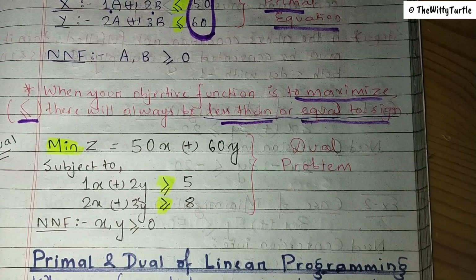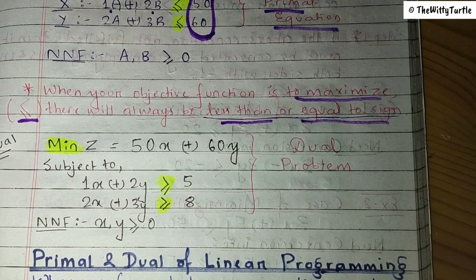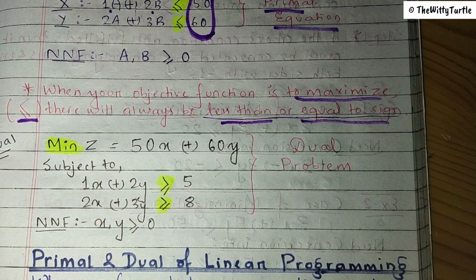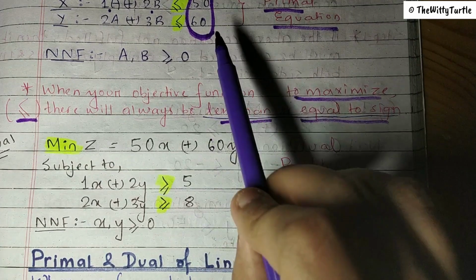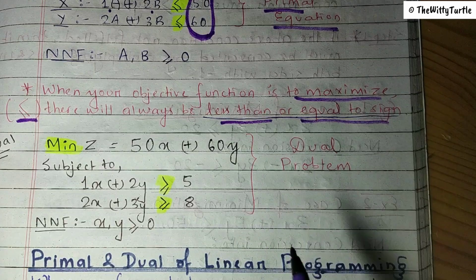We have to focus on the second way. I said at the start of the class that we have two ways: either we can increase our revenue or we can decrease the cost. Both ways we are going to get more profit, right? So this is the primal equation, and in the dual equation we are focusing on how to reduce the cost, or how to manage everything within the availability of the limited resource.